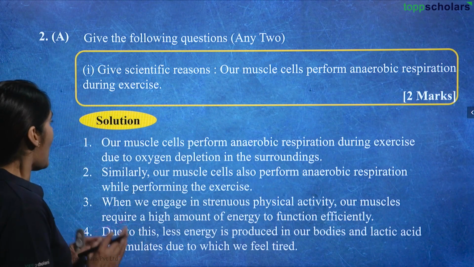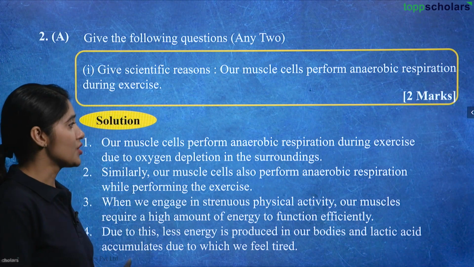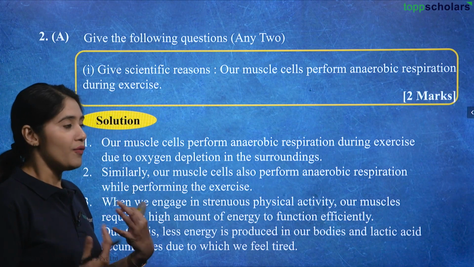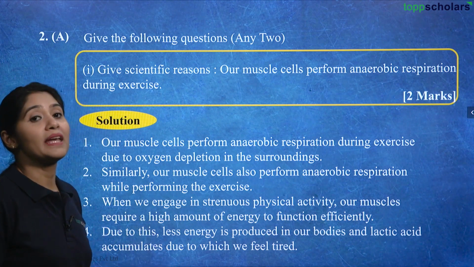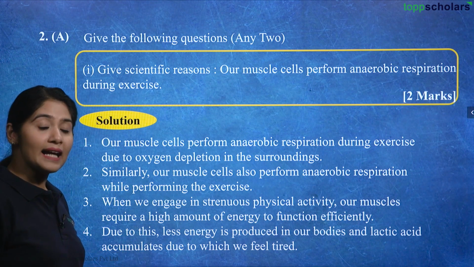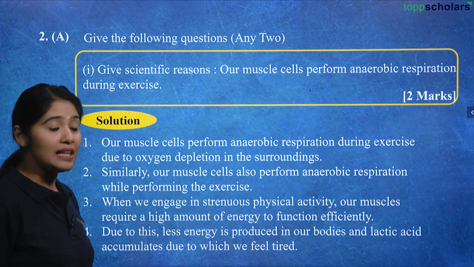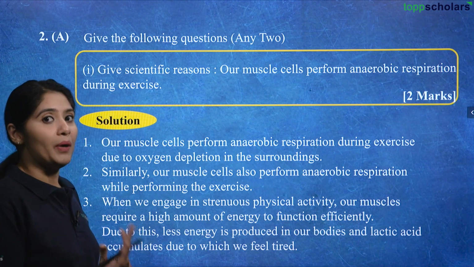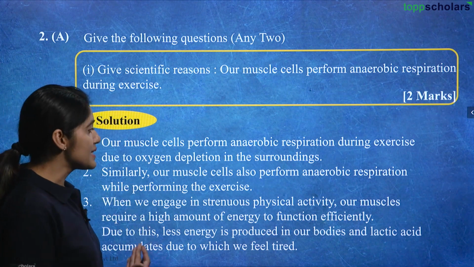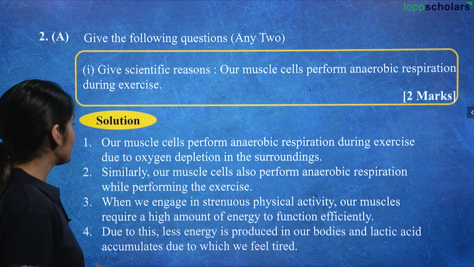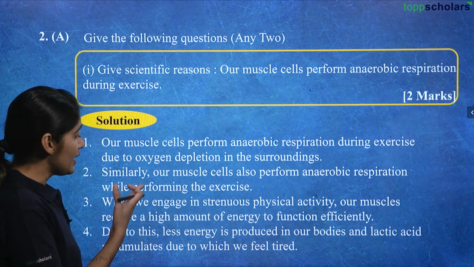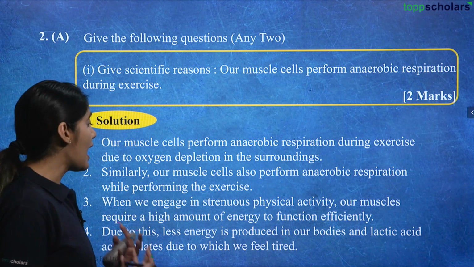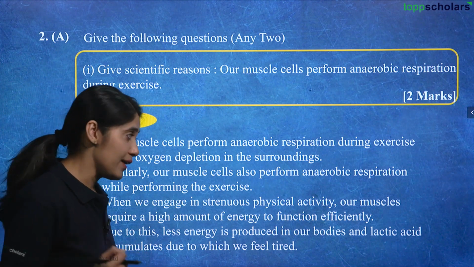Let's see. Our muscle cells perform anaerobic respiration during exercise due to oxygen depletion in the surrounding. When we are performing exercises, at that time we are breathing very heavily, and the oxygen in the surrounding is depleting because we are taking up a lot more oxygen. Similarly, our muscle cells also perform anaerobic respiration while performing the exercise. When we engage in strenuous physical activity, our muscles require a high amount of energy to function efficiently, right?